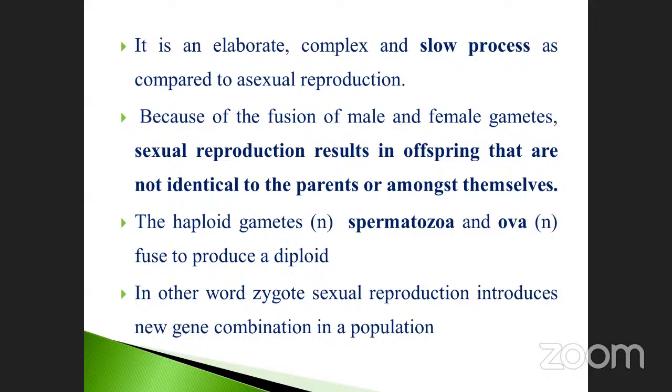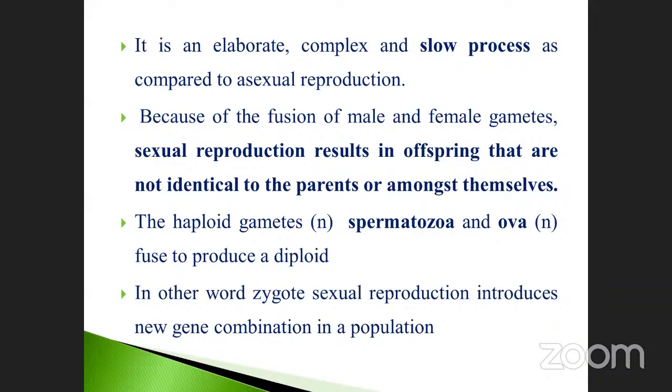Already told you, when you study the cell cycle, what are the phases? G1, G2, S phase, M phase, and G0 phase. The M phase indicates the cell divisions. What are the cell divisions?